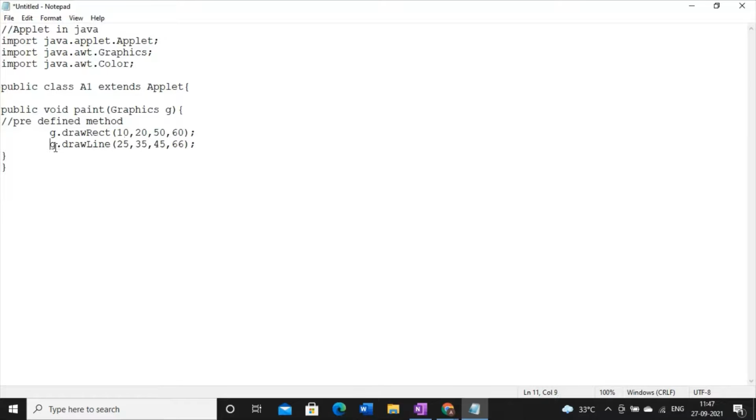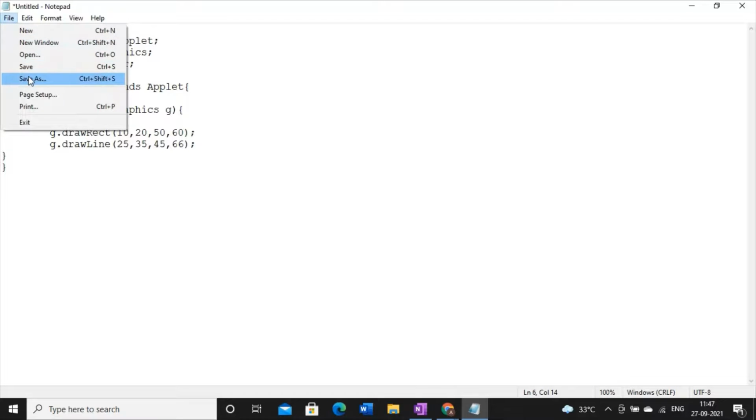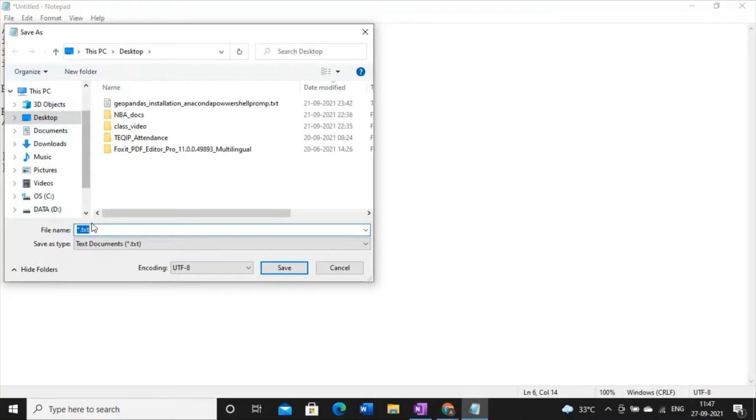So this is how your applet code will look. I will modify this code further, but this is the basic applet code. Now this should be your file name. So I will save this file with the name of the subclass, that is One.java.